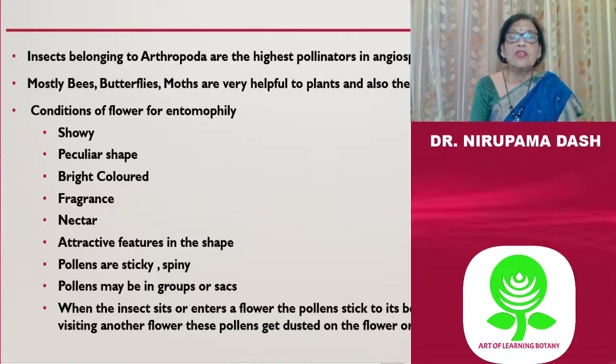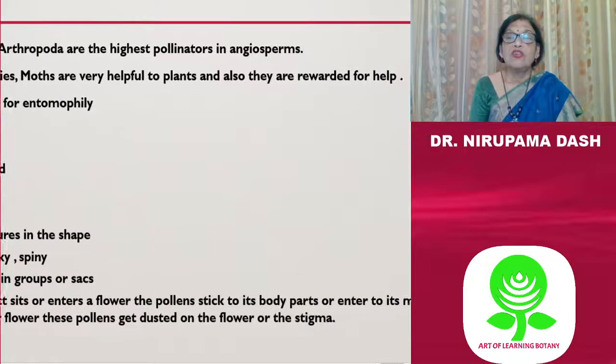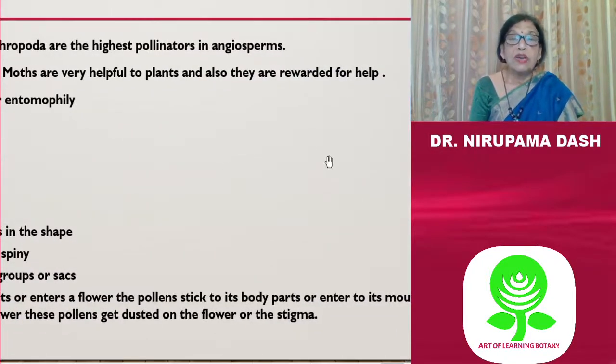The flowers suitable for entomophily are very showy, peculiar in shape, very bright in color, and have fragrance and produce nectar. They have some attractive features, and pollen grains are sticky and spiny. Pollens may be in groups or sacs. When the insect sits on the flower, the pollen sticks to their body parts, and sometimes to the mouth parts, and when they visit from one flower to another flower,